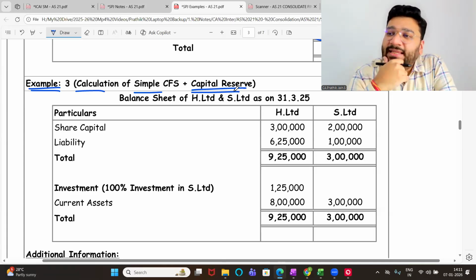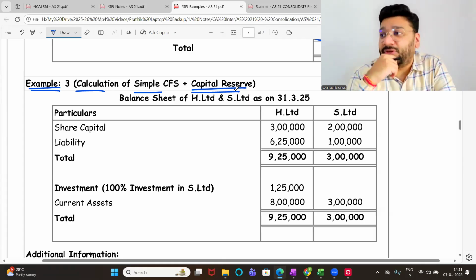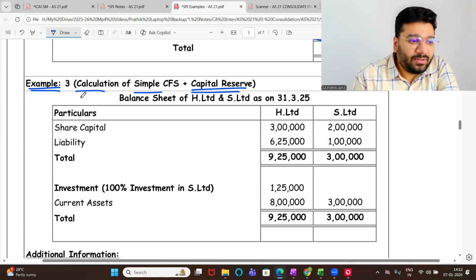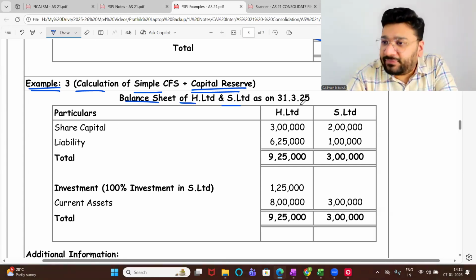Will you get such questions in exam? No. Not at all. But this is the base for those big questions. Now, balance sheet of H Limited and S Limited as on 31st March 25.